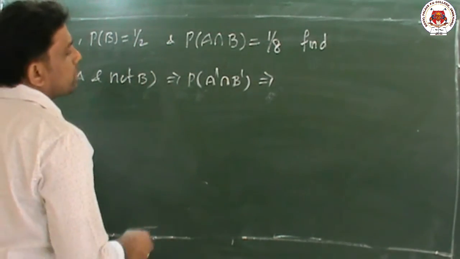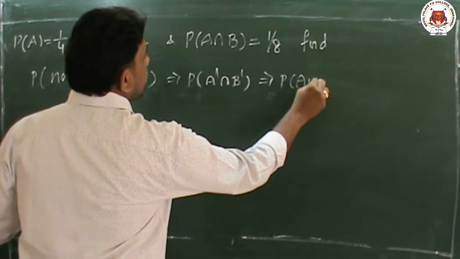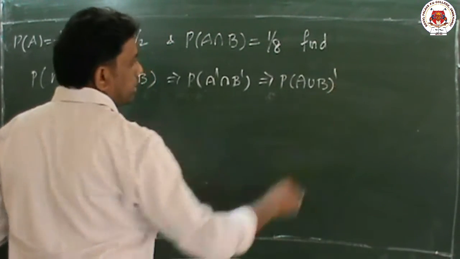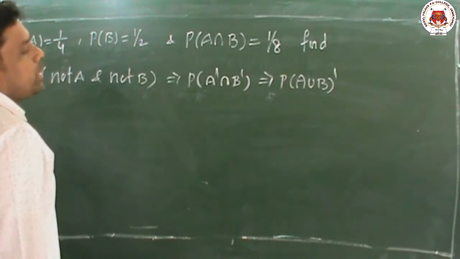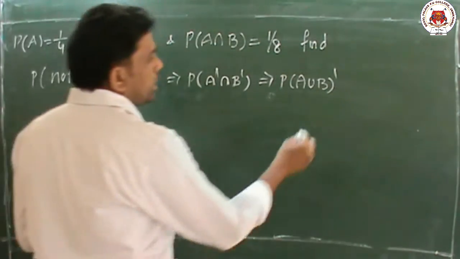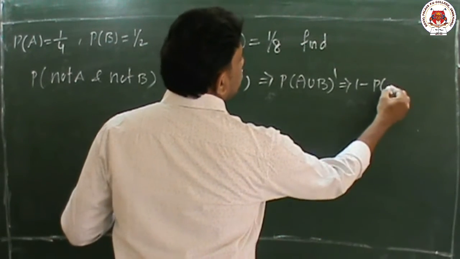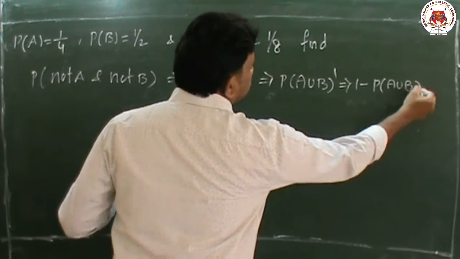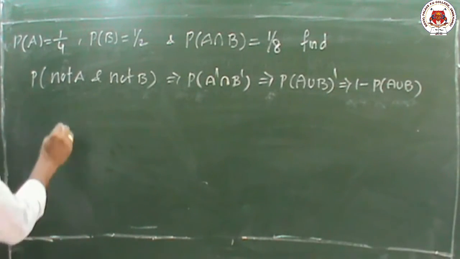So according to De Morgan's laws, instead of A dash intersection B dash, we can write A union B whole complement. If it has the whole complement, then we have to subtract from 1: 1 minus P of A union B. This is the form. So 1 minus P of A union B means 1 minus.